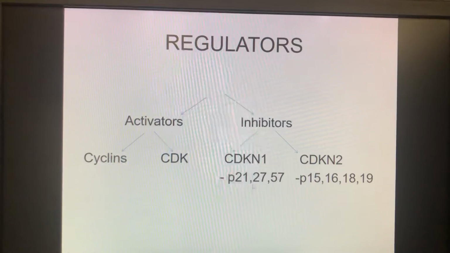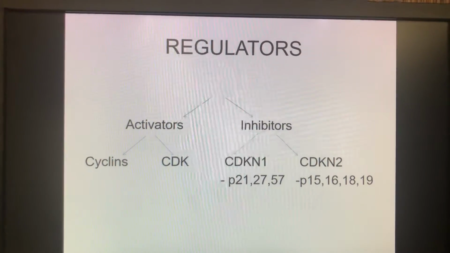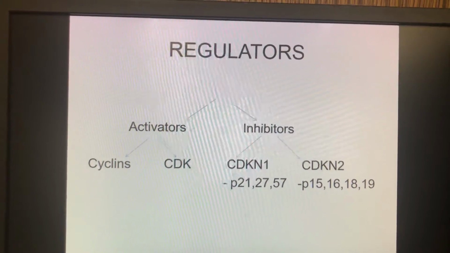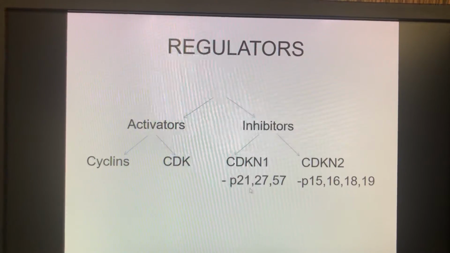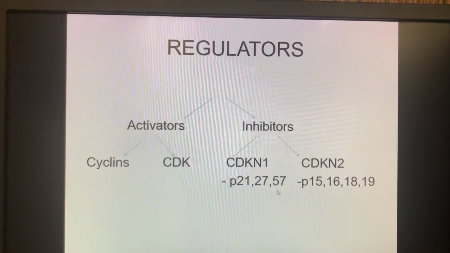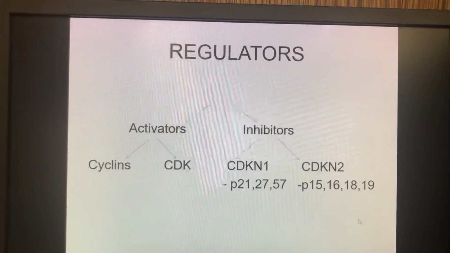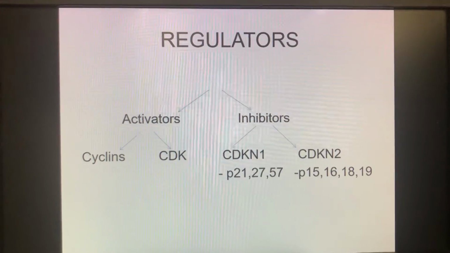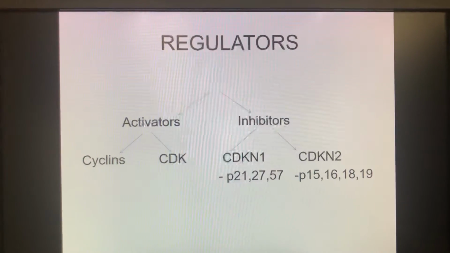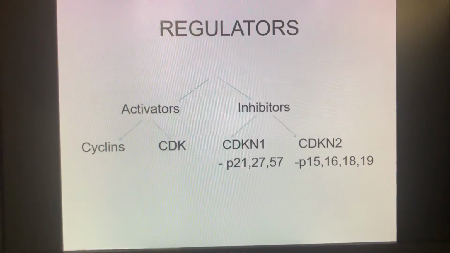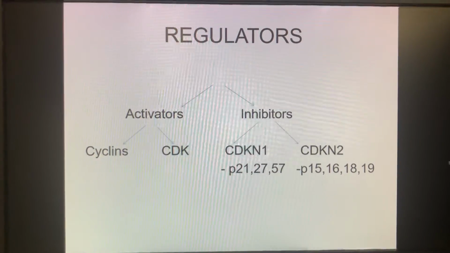The CDKN1 family are mostly non-specific. They act on multiple CDKs. They are P21, P27 and P57. Whereas the CDKN2 are more specific inhibitors, and they are also called INK4 inhibitors, and they are P15, P16, P18 and P19.